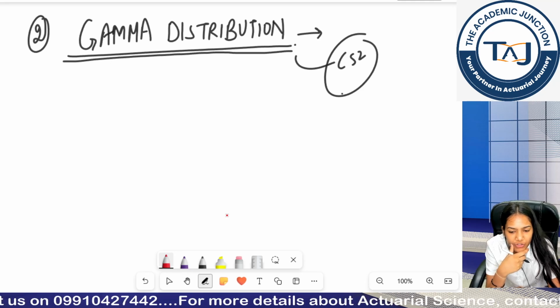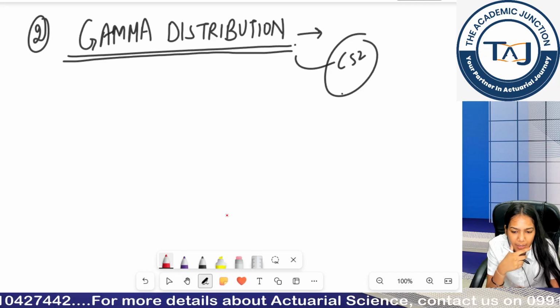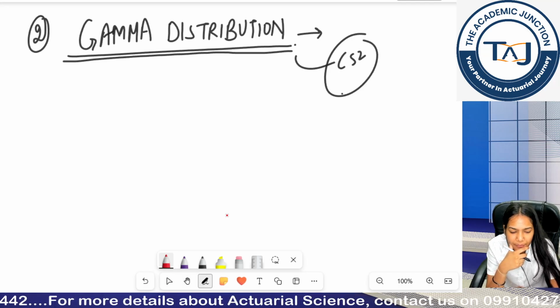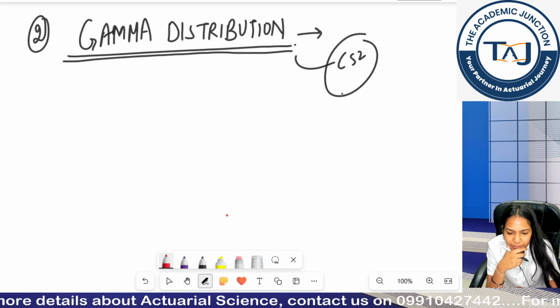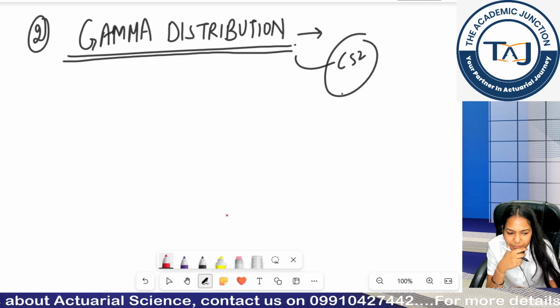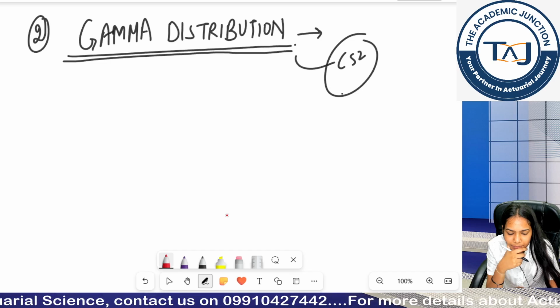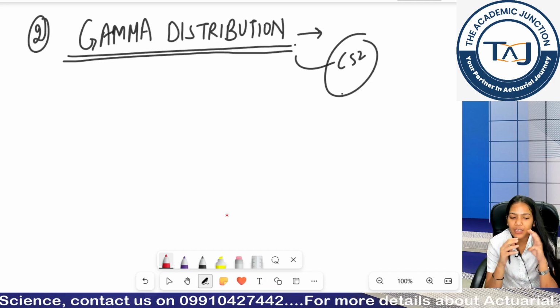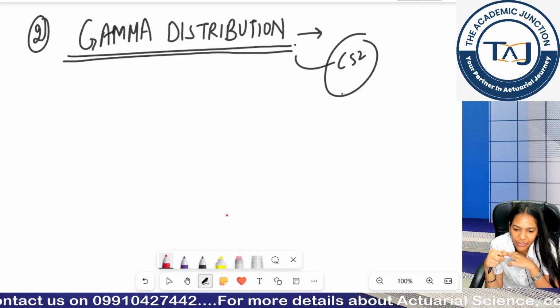Have you ever heard about a general insurance company? Give me an example of a general insurance company. So basically we have three types of insurance: life insurance, health insurance and general insurance.